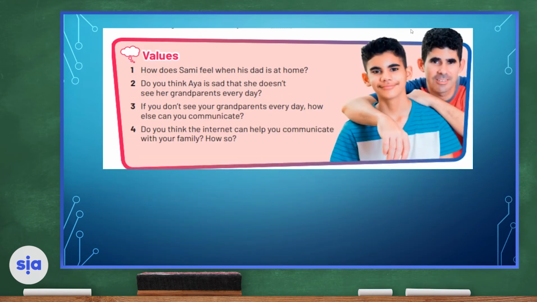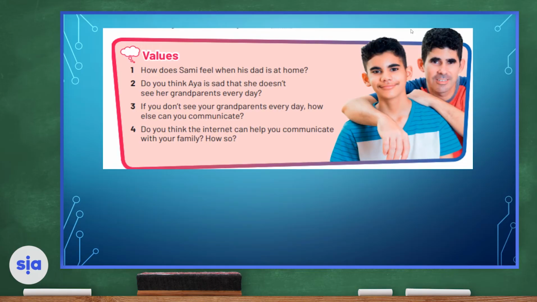Let's move on to values. Okay. I need you to think about the ethics and the norms that you have at home and the way you were raised, and think about what really matters to your family. Is it honesty? Is it helping? Is it being kind? Is it cooperating? What values does your family or your parents instill in you? Or what values do they try to teach you? How do they want you to be as a person in society?